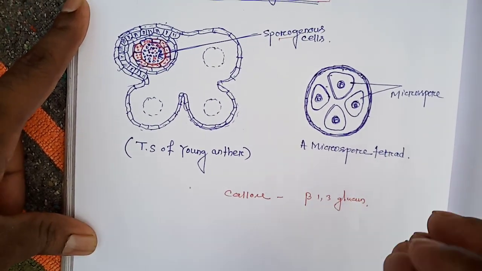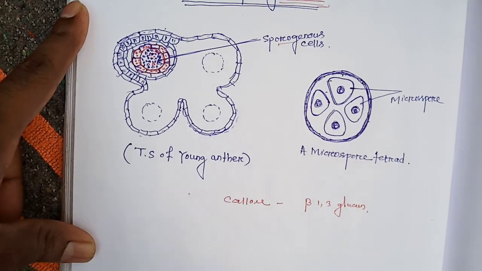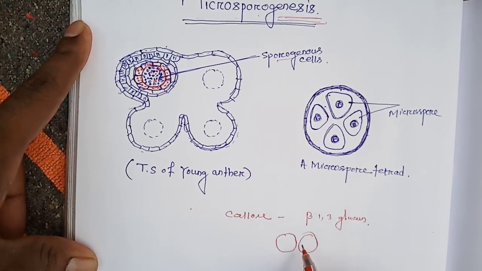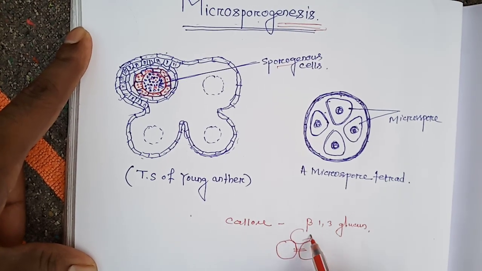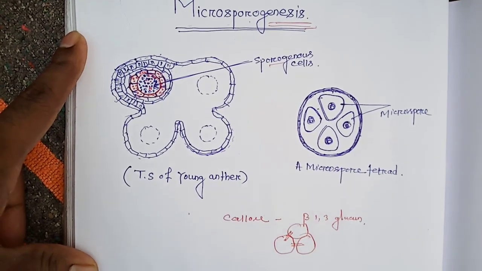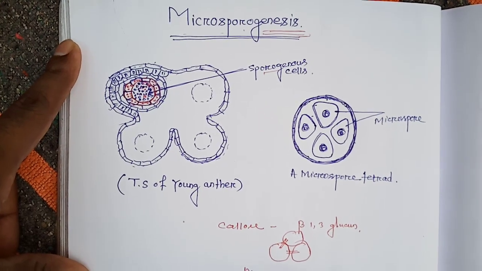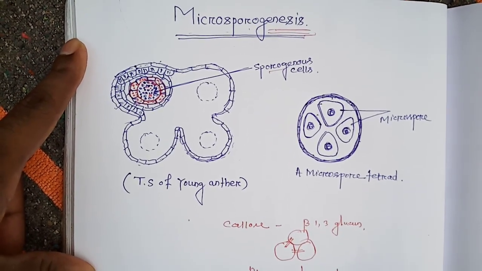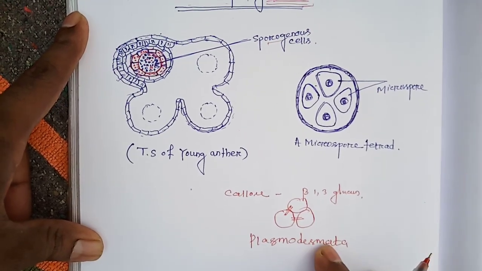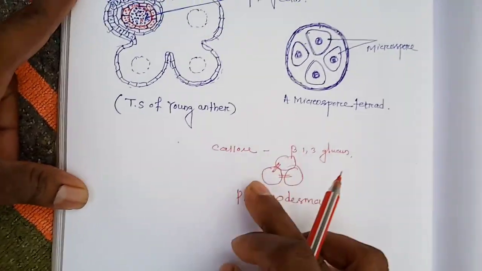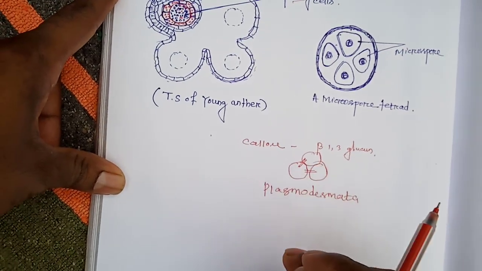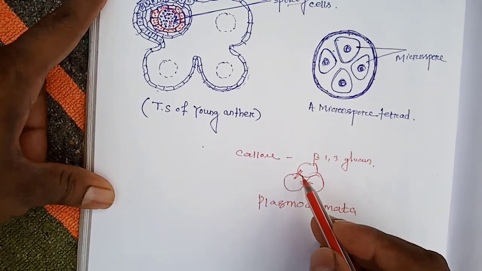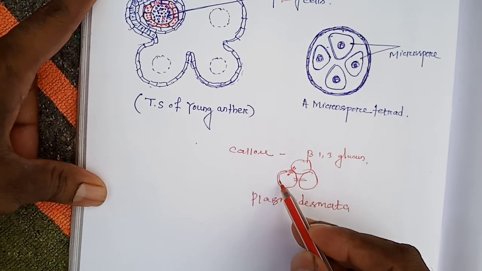The callose wall is formed to break the plasmodesmal connection. You know the neighboring cells are joined by plasmodesmata. These plasmodesmata are cytoplasmic channels that connect two neighboring, adjacent cells. So before they undergo division, this plasmodesmal connection has to be broken.